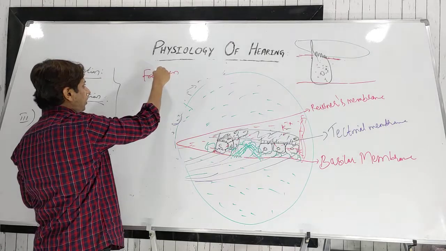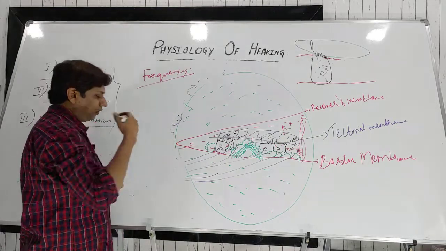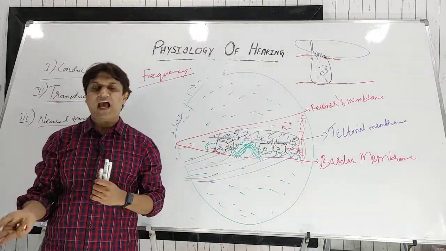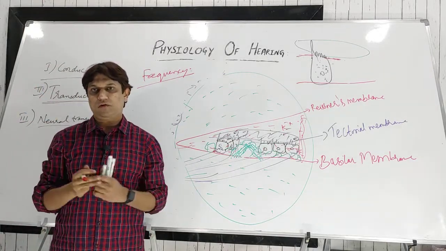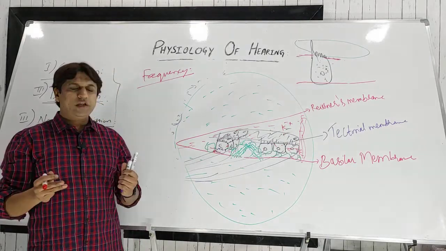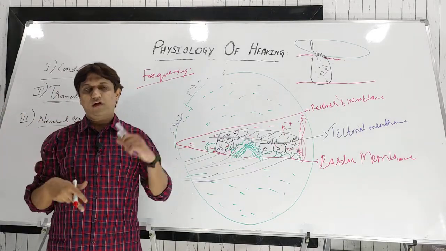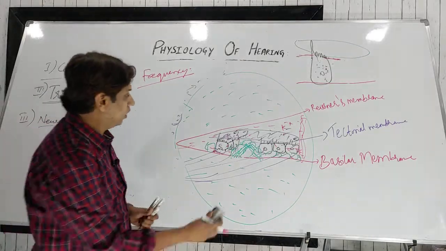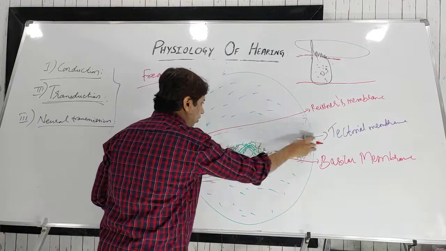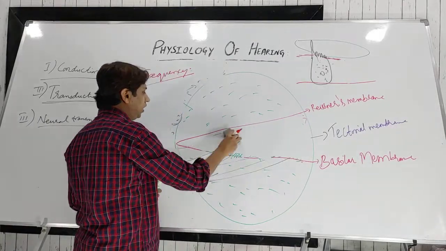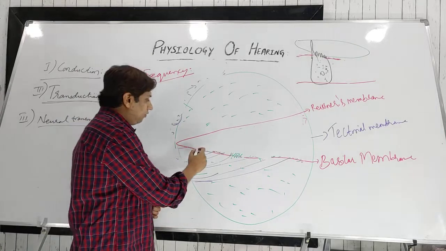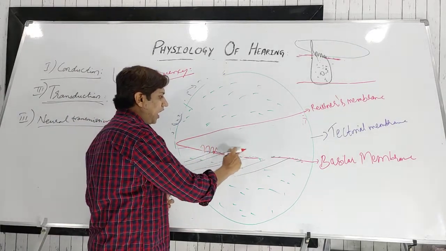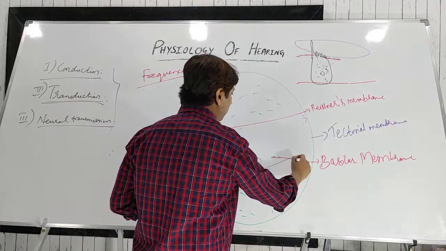See, frequency and pitch. Pitch is the subjective sensation of the different frequencies of sound. For example, females have a high pitch sound and males have a low pitch sound. So how do we recognize whether it is a high pitch sound or a low pitch sound? The high pitch sound will usually vibrate the base of the basilar membrane, and the low pitch sound will vibrate the apex.